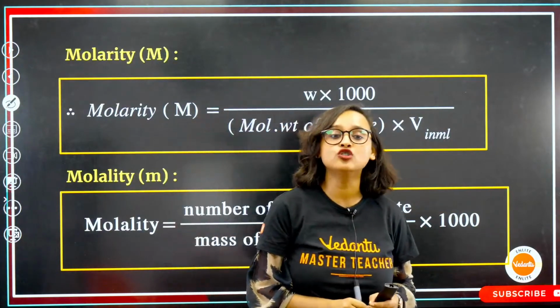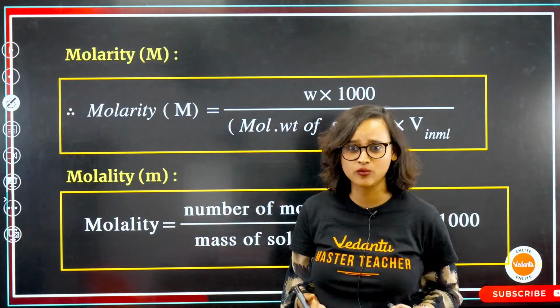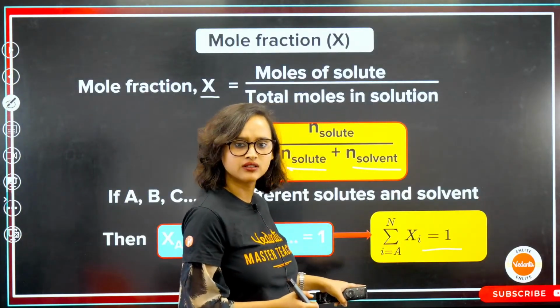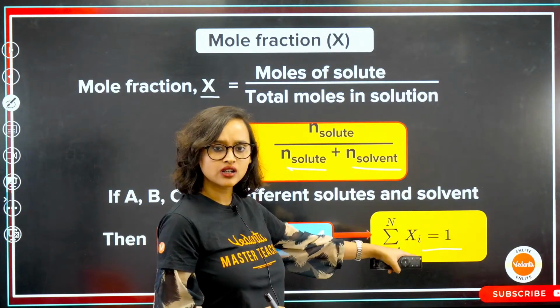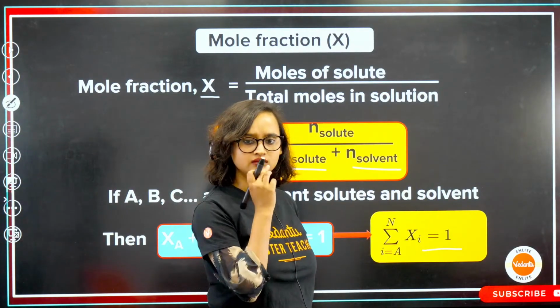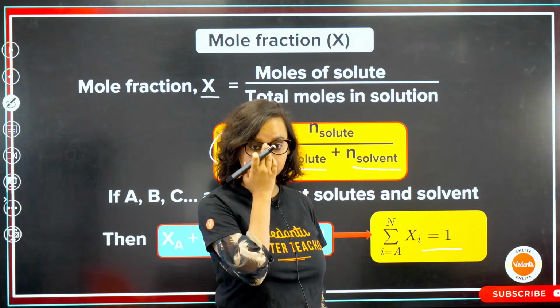So let's go to molarity. I tried to make a story out of it, but it's so many formulas that it's not visible. What's not visible? This is not visible. Summation chi is equal to 1. Is this not visible? I can see it. Do you want me to write it down somewhere else?